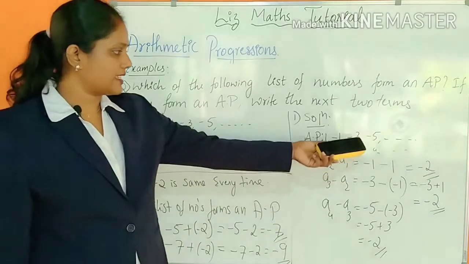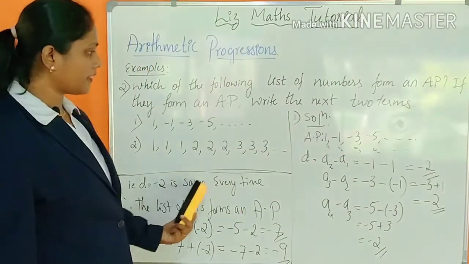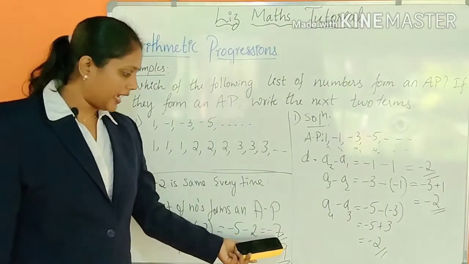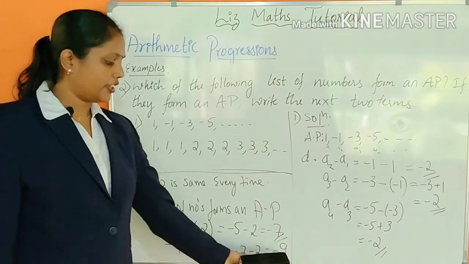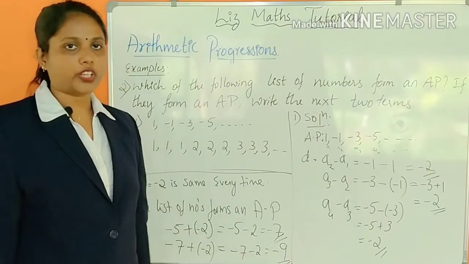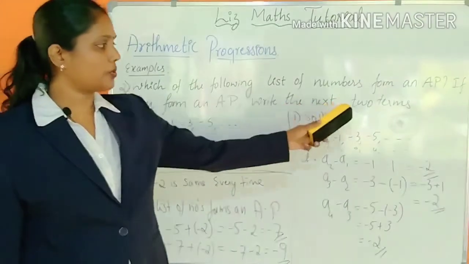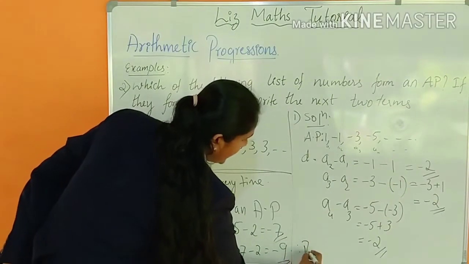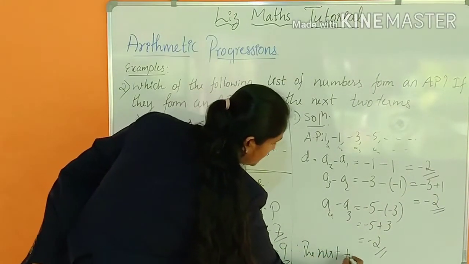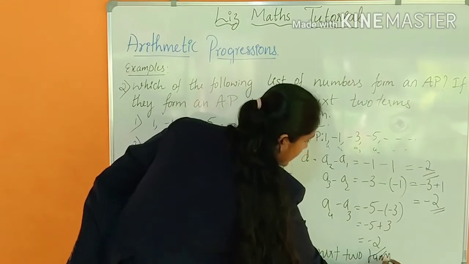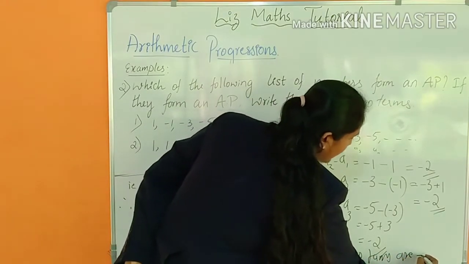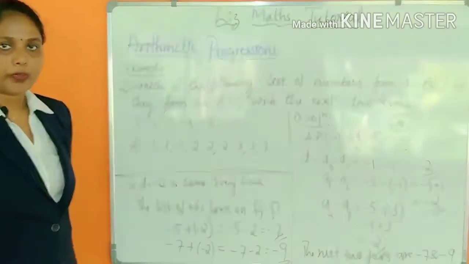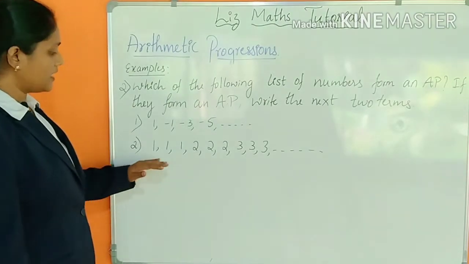You are adding to the last number that difference. Then you are getting the number minus 7. Then here minus 7 is the last number. To that number you are adding the difference. Then you are getting the next term. Hope you understood. So they asked you to find out the next two terms. The next two terms are minus 7 and minus 9. Hope you understood.